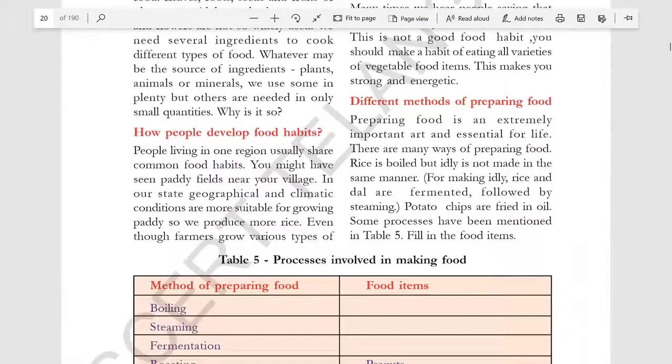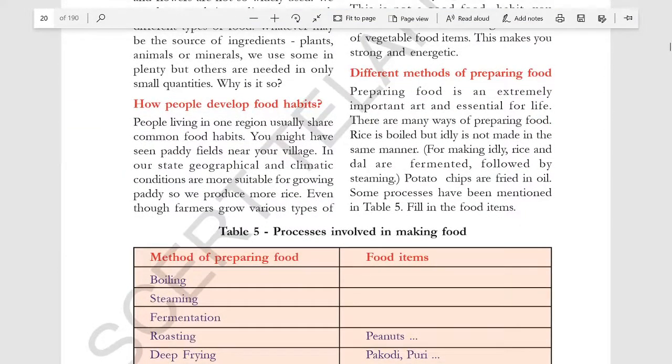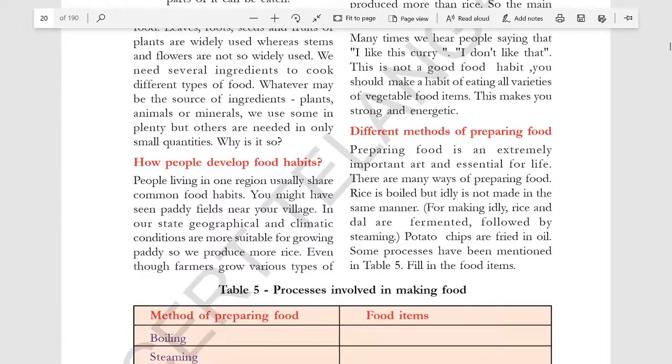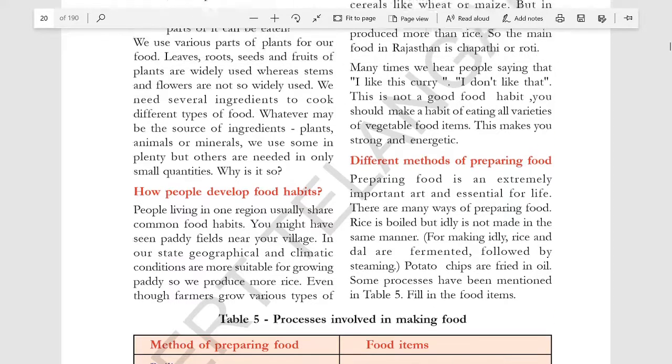Okay, and this is how people develop food habits. See, in South India, most of the people take rice as a staple food, and North Indians eat chapati as a staple food. So these are the habits of the people from different states. The region is where they get a variety of foods which are grown mostly there. Wheat grows more in northern India, and here we have paddy or rice fields more.